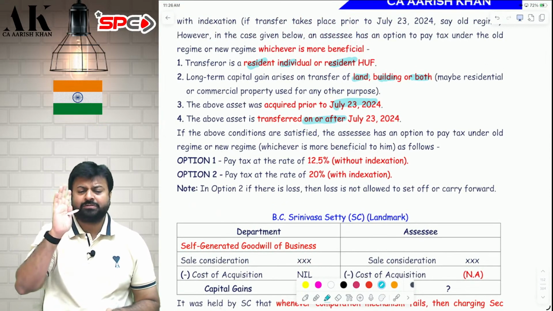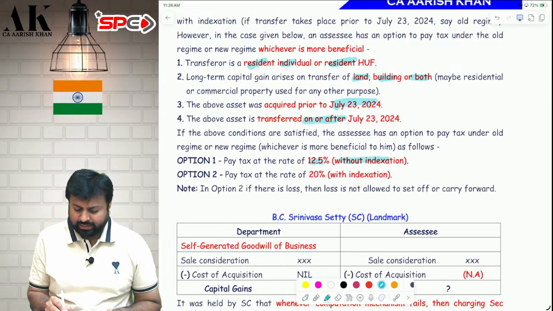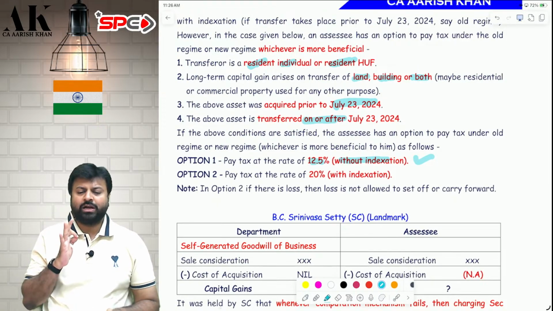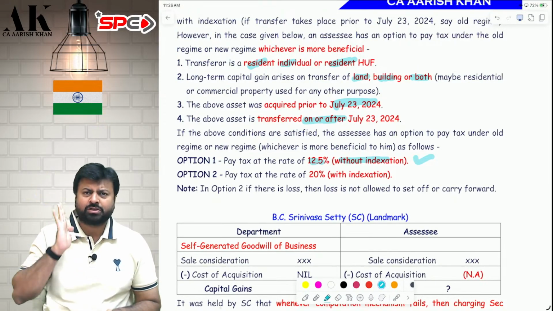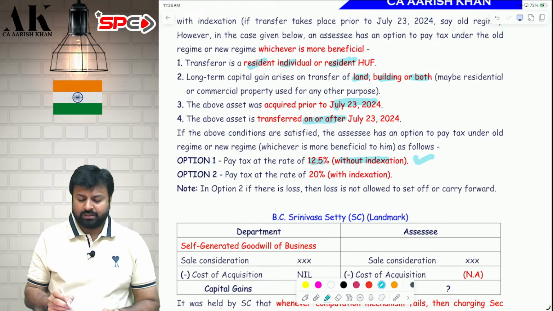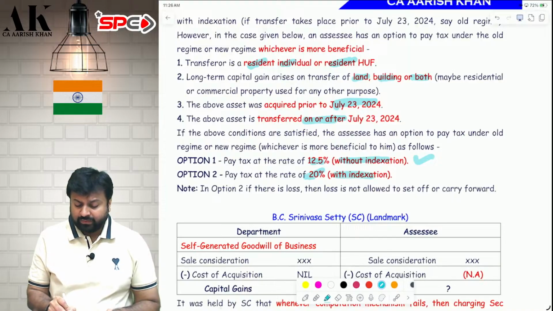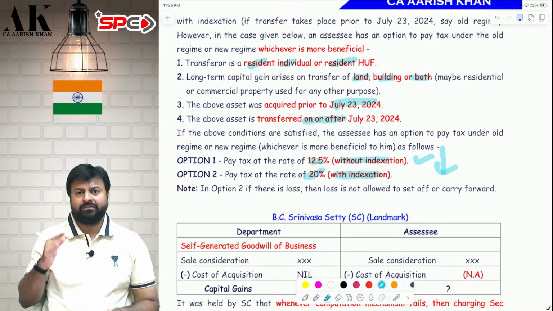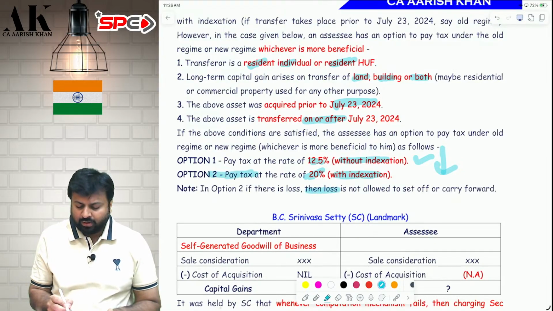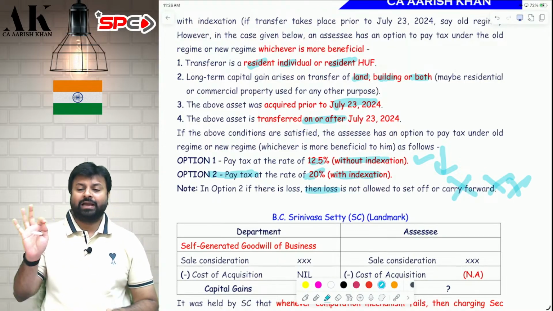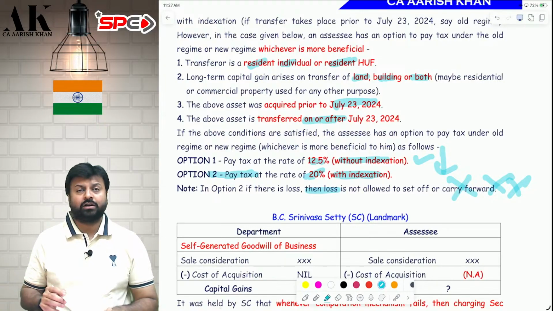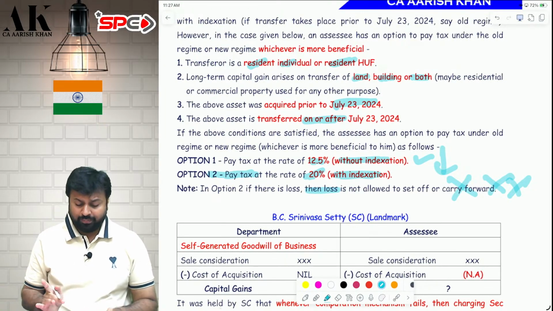Option one will always be 12.5% without indexation. This is the default option from 23rd July 2024. From 23rd July 2024, everybody has to follow this option only, 12.5% without indexation. But only for this case, you have one more option. You can take 20% tax with indexation also, and whichever is more beneficial, whichever tax is less, you can pay that. But always remember, in option 2, if there is a loss, then that loss will not be allowed to be carried forward and set off. I hope it is clear to all of you.